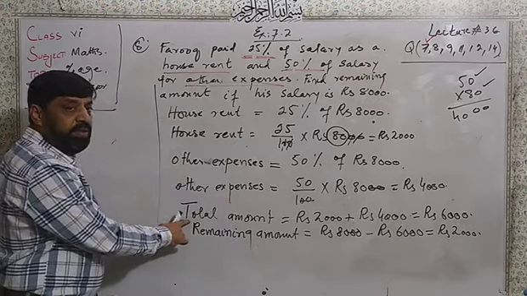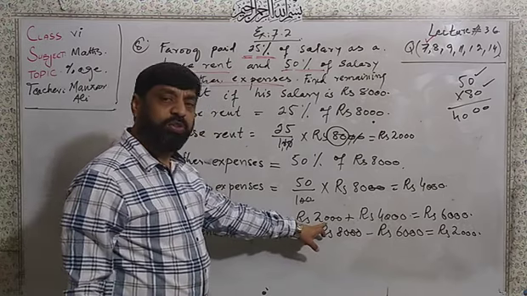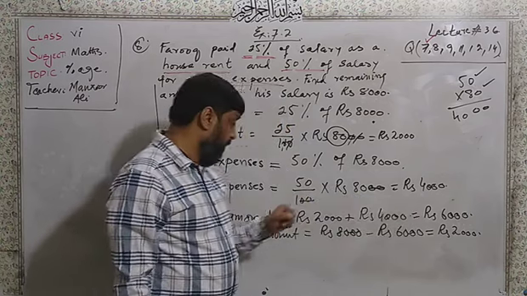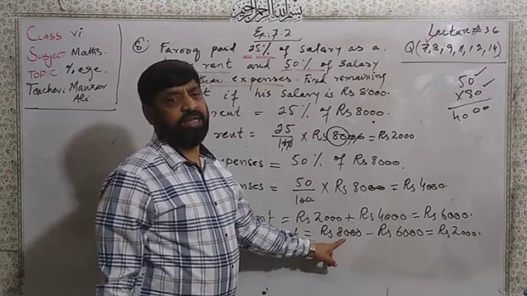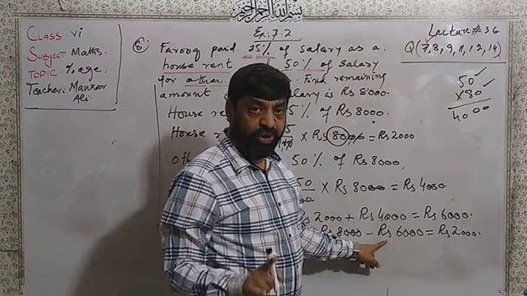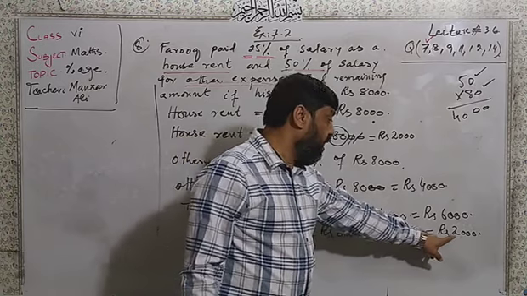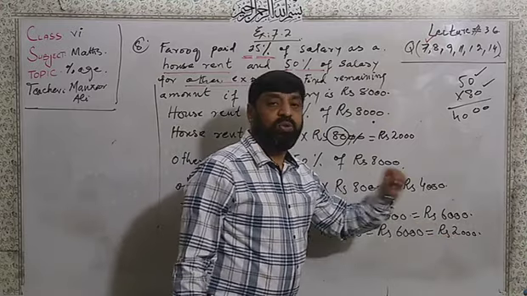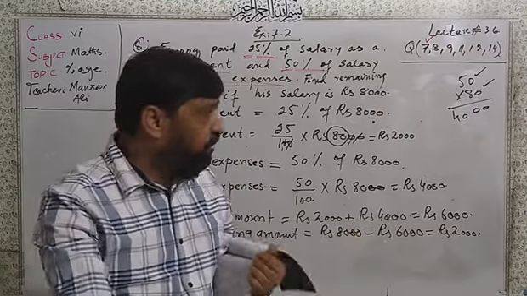Now total amount of Farooq's expenses, we got rupees 2,000 plus rupees 4,000, that is equal to 6,000. Now the remaining amount will be equal to total salary 8,000 minus 6,000 for the expenses that Farooq paid, and after the subtraction we got the rupees 2,000 here. This is the answer. Dear students, this was question number 8.